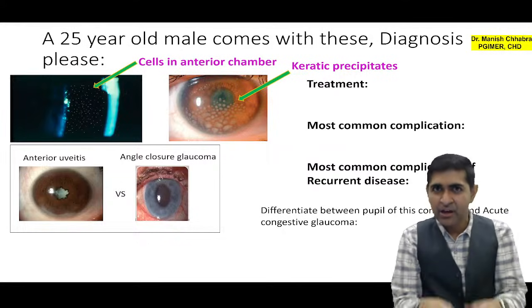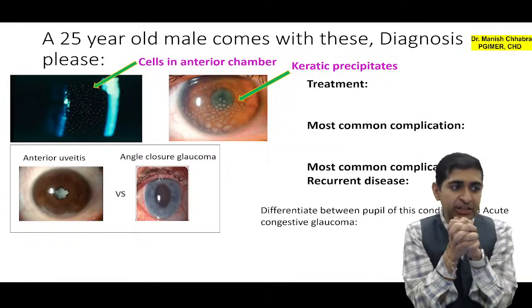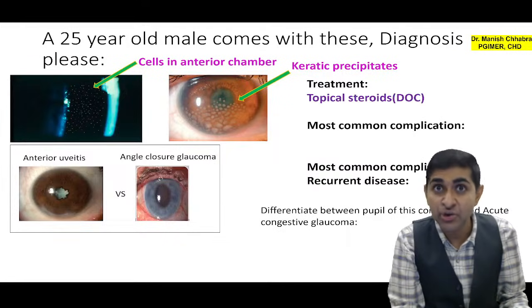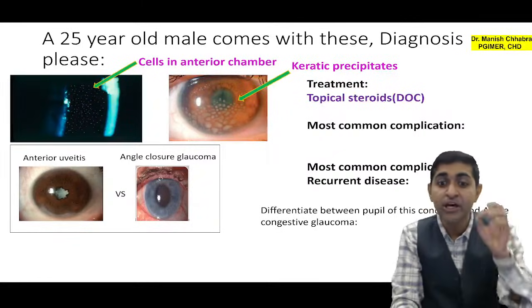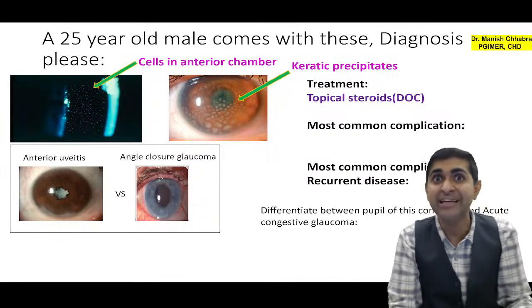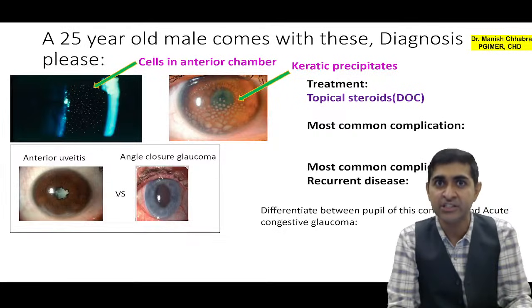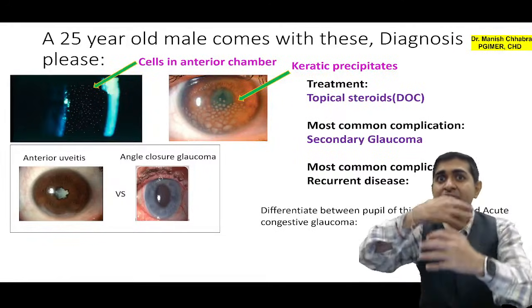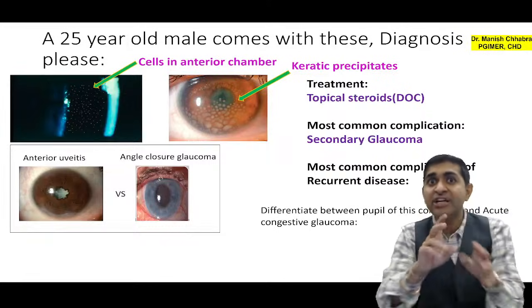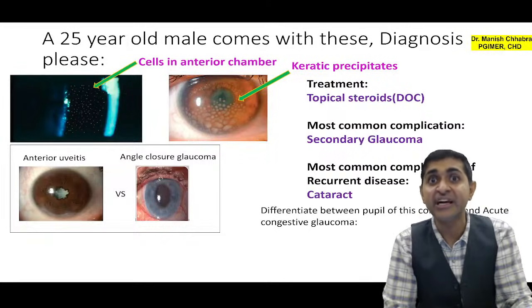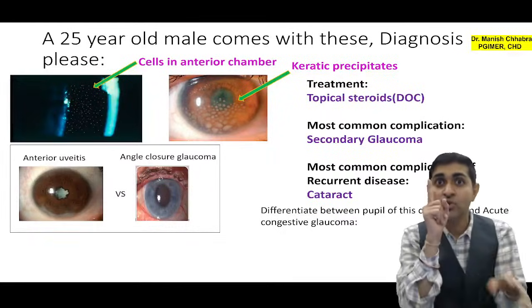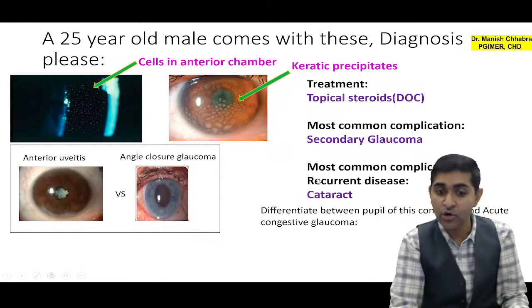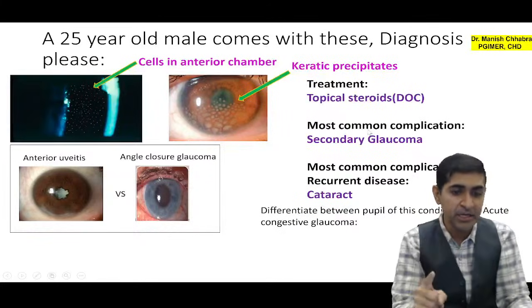But what is the most common cause of anterior uveitis? It is idiopathic. So what will be the treatment of choice? Topical steroids. Anterior uveitis treatment of choice will be topical steroids. But what is the most common complication of anterior uveitis? It will be secondary glaucoma. But if the uveitis is happening time and again, the most common complication in recurrent anterior uveitis will be secondary cataract. I hope you have understood. So glaucoma is the most common overall complication of anterior uveitis, but if we are talking of recurrent disease, then it will be cataract.